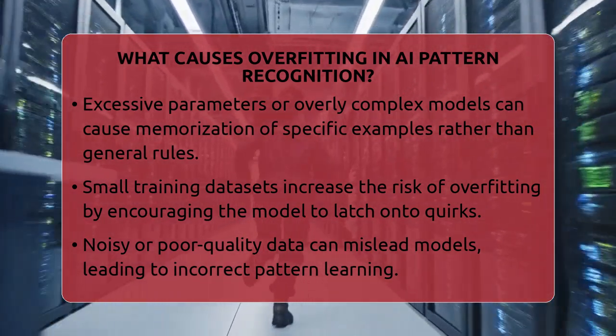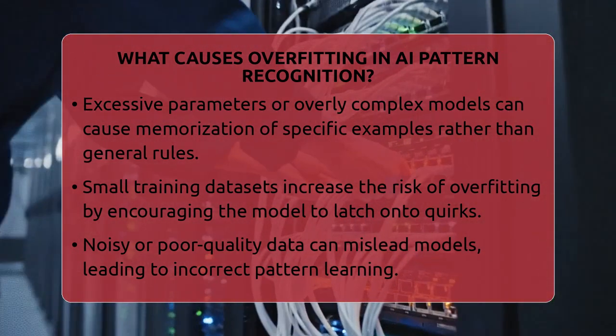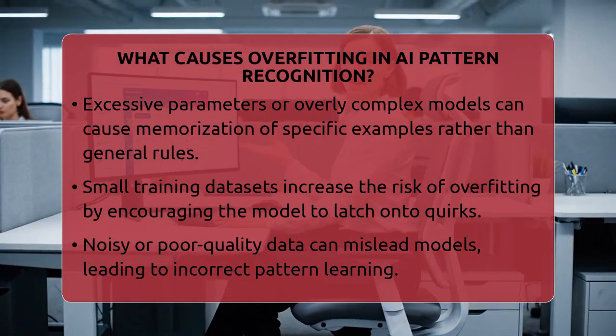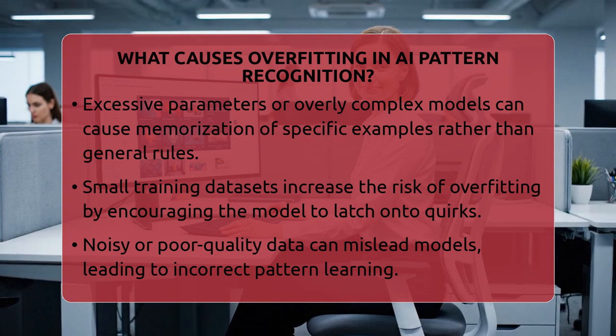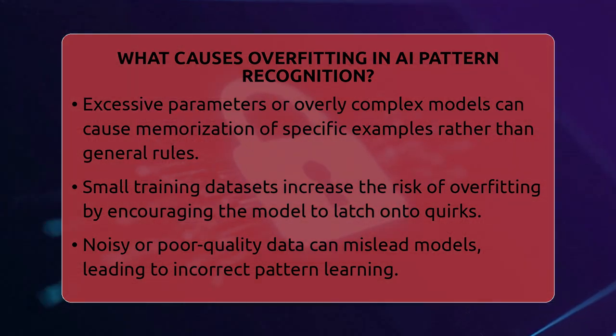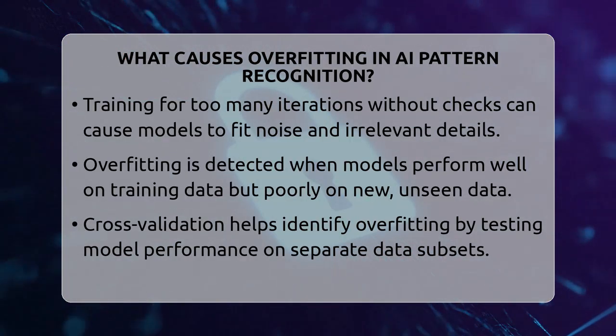Poor data quality also plays a role. Noisy or inconsistent data can mislead the model during training, making it learn incorrect patterns. If a model is trained for too many rounds or iterations without checks, overfitting can happen. This is because the model keeps adjusting itself to fit every detail, including the noise.